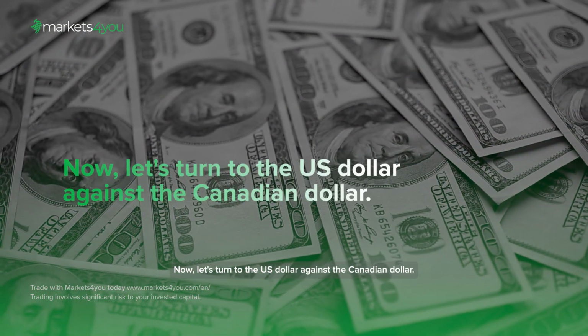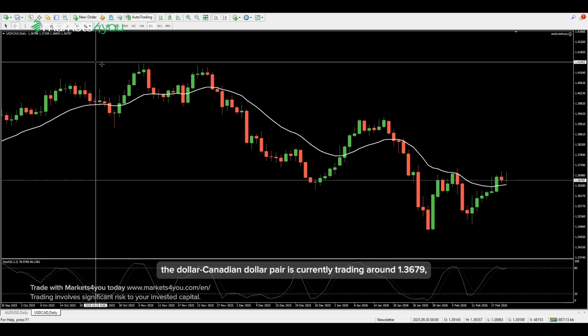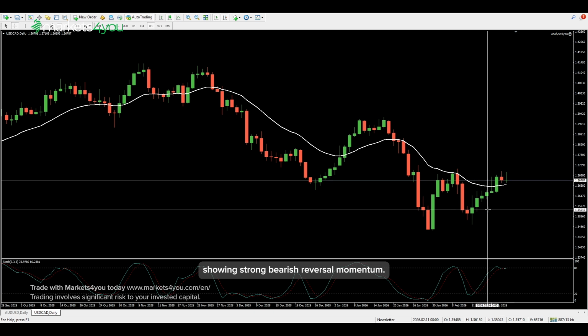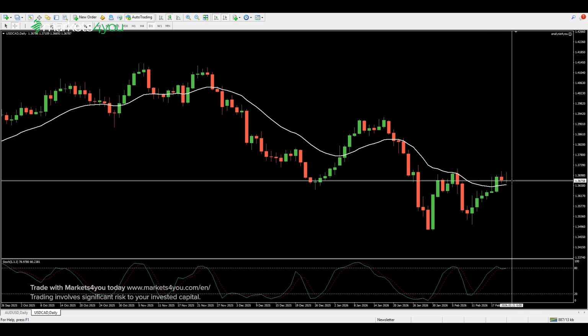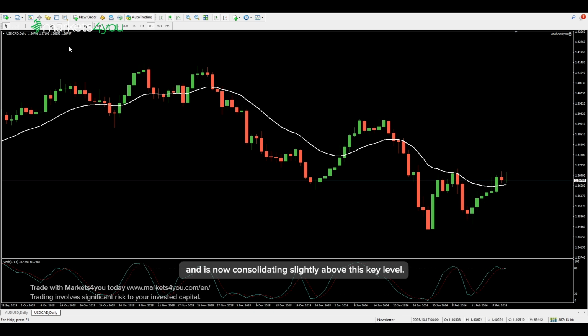Now, let's turn to the US dollar against the Canadian dollar. On the daily chart, the dollar-Canadian dollar pair is currently trading around 1.3679, showing strong bearish reversal momentum. The price has been moving higher and was able to break above the 20-day moving average, and is now consolidating slightly above this key level.